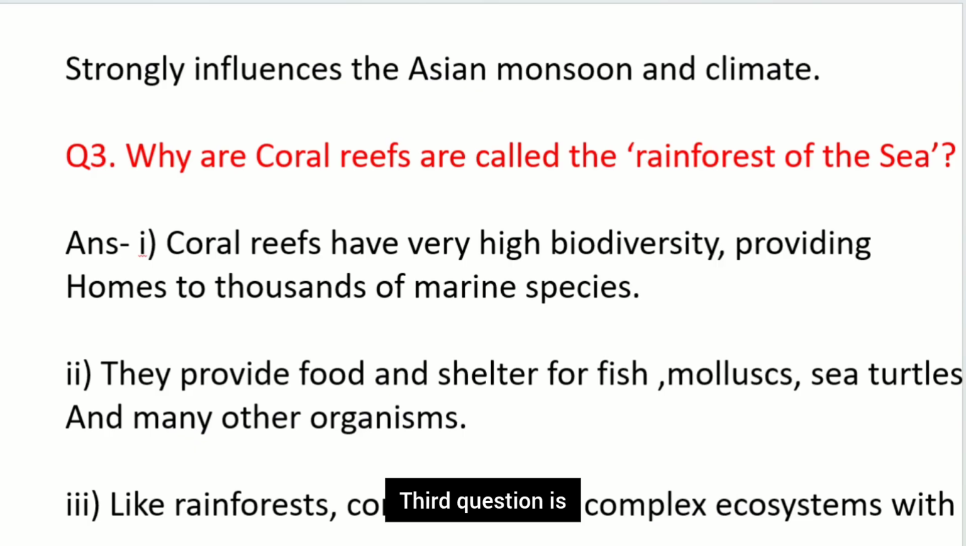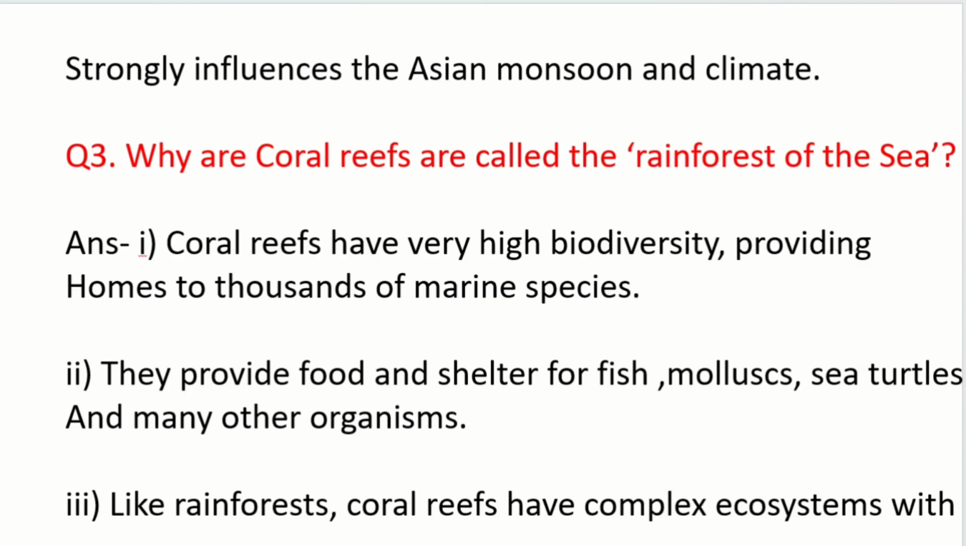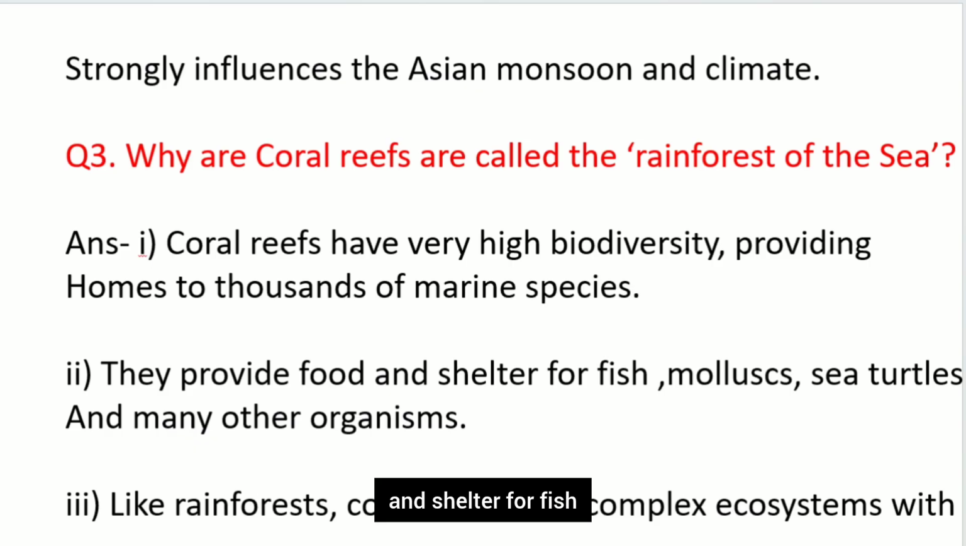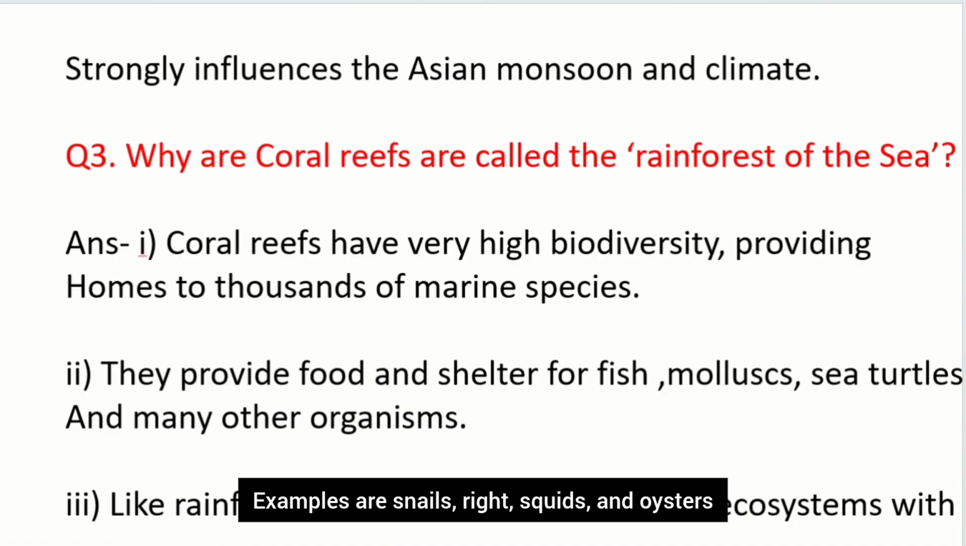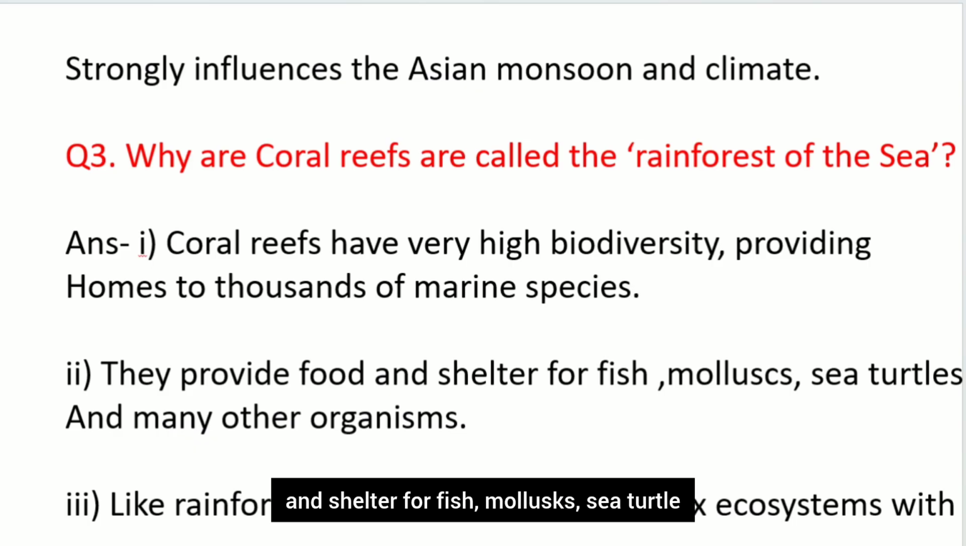Okay. Third question is, why are coral reefs called the rainforest of the sea? So coral reefs have very high biodiversity, providing homes to thousands of marine species. They provide food and shelter for fish and for mollusks. Now what are mollusks? They are soft-bodied animals, usually with a hard shell, that live in water or on land. Examples are snails, squids and oysters. So they provide food and shelter for fish, mollusks, sea turtles and many other organisms.